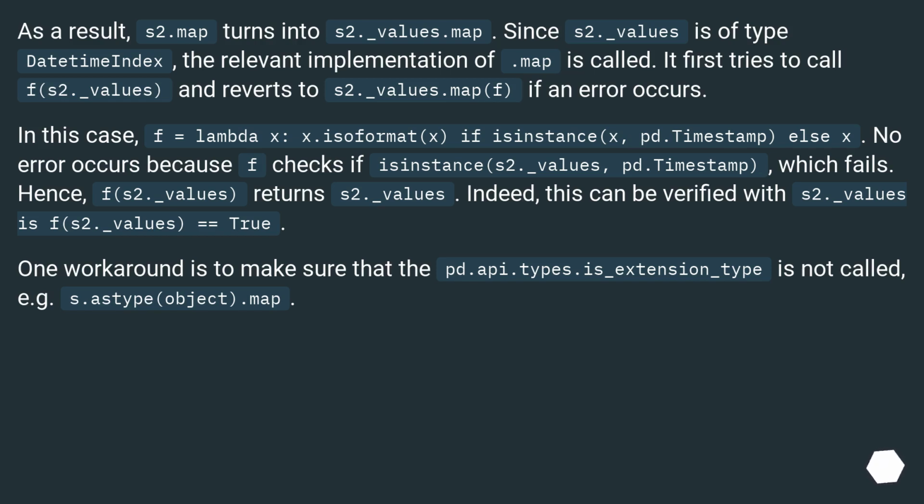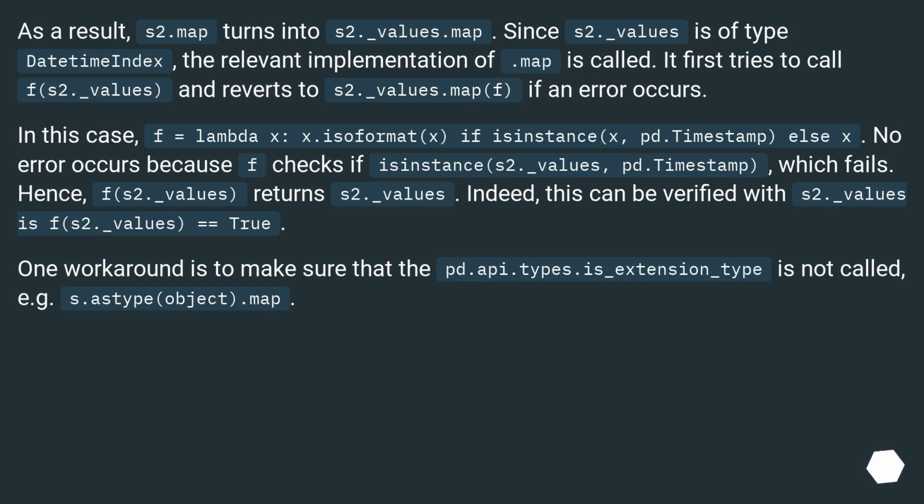It first tries to call f(s2._values), and reverts to s2._values.map(f) if an error occurs. In this case, f equals lambda x: x.isoformat() if isinstance(x, pd.Timestamp) else x. No error occurs because f checks if isinstance(s2._values, pd.Timestamp), which fails. Hence, f(s2._values) returns s2._values.